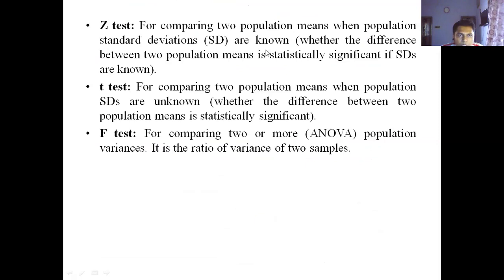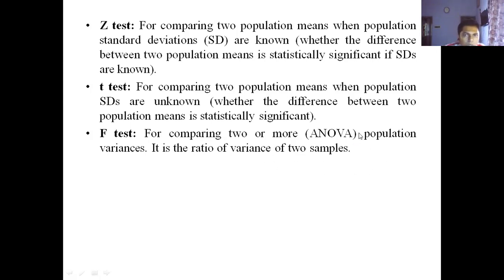You carry out the Z test when the population standard deviations are known, and the T test when they are unknown. And F test for comparing two or more population variances. The F test is also performed while we do ANOVA. It is the ratio of variance of two samples.